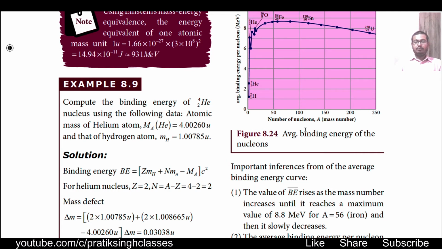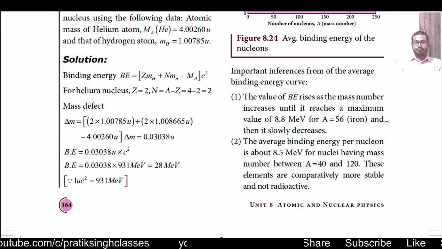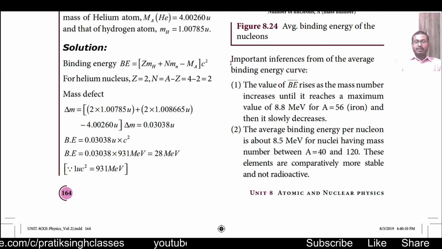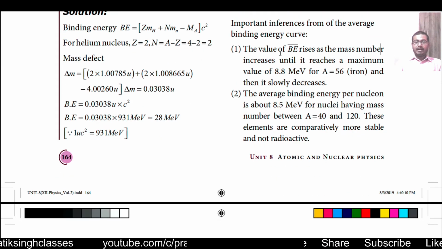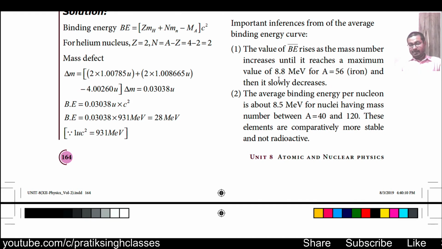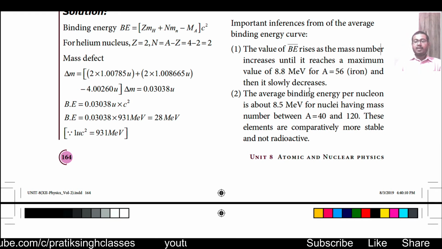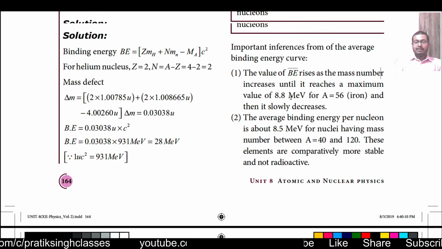Now from this curve, what do we infer? The important inference from this average binding energy curve is like this. The value of average binding energy rises as the mass number increases until it reaches a maximum value of 8.8 million electron volt for iron, and then it slowly decreases.